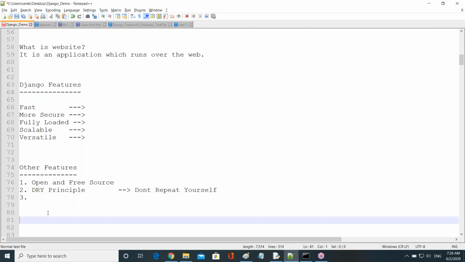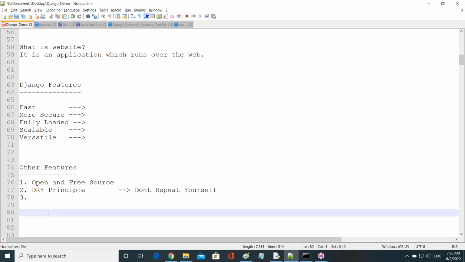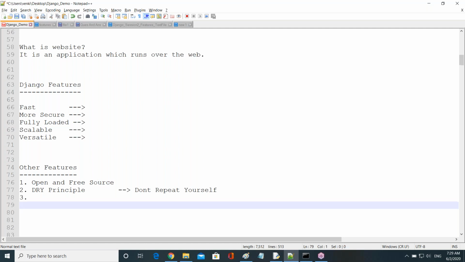SQLite. The default database is SQLite 3. So you can say it supports SQLite 3.